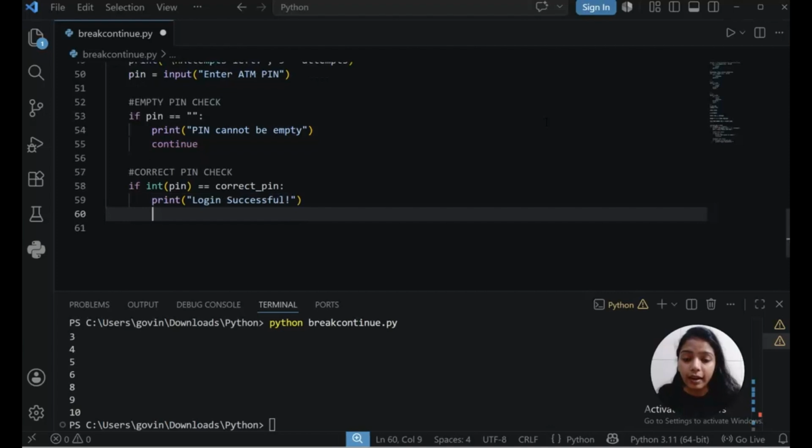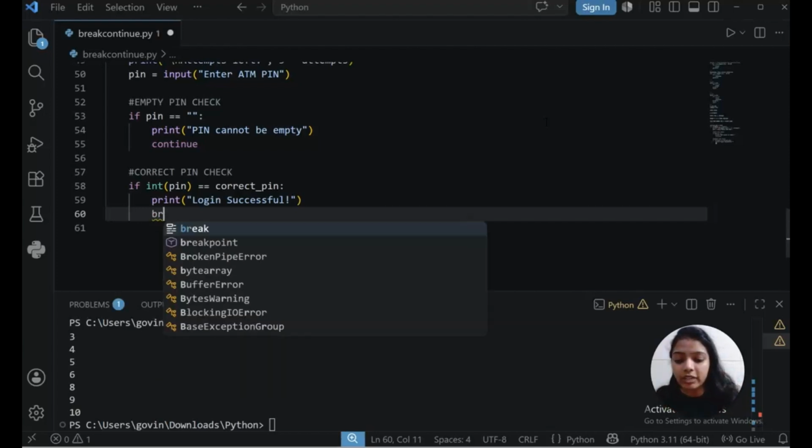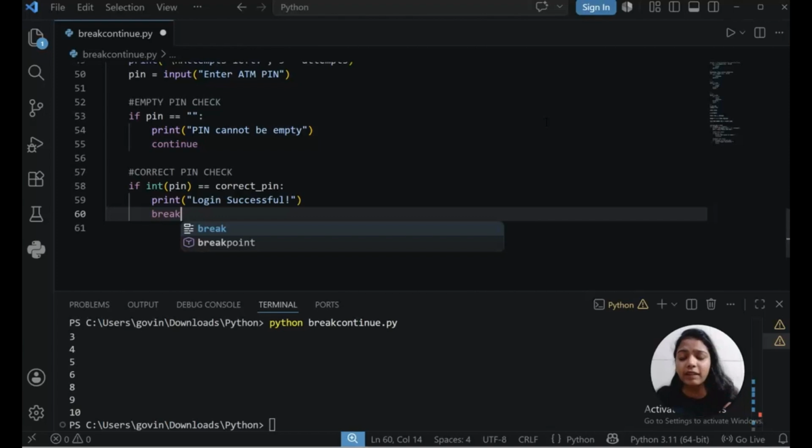That's it. And see, whenever the user gives the correct pin, why would we want to ask again and again? Once we got the correct pin, it is not needed now. Once the user gave the correct pin, my task is done. The user will be able to log in. So that's why I will break here. Otherwise, if you don't use break here, it will still keep asking for the pin. Once you give the correct pin, you should enter the system. If you are not giving break, it will keep asking you for the pin again. So that's a wrong thing. That's why break is needed here.